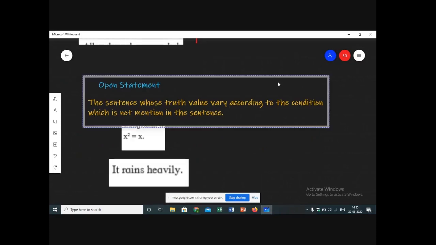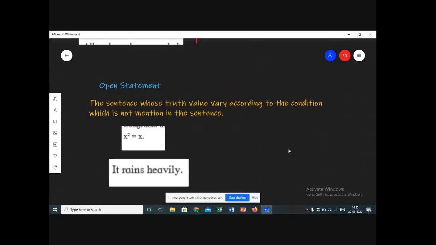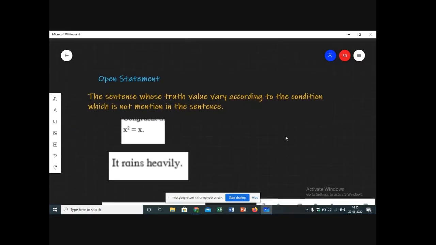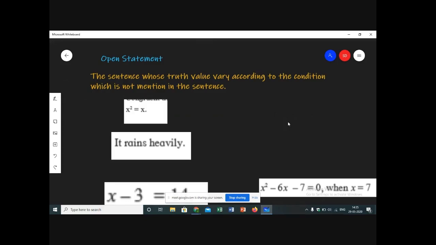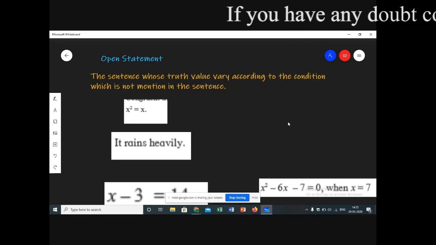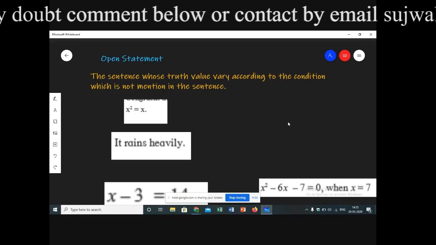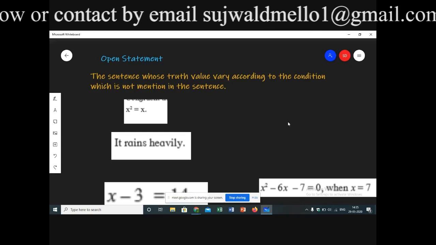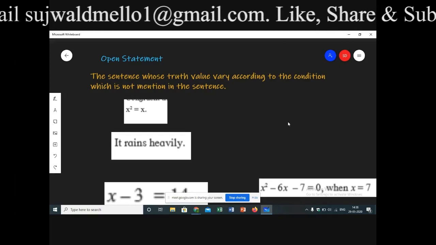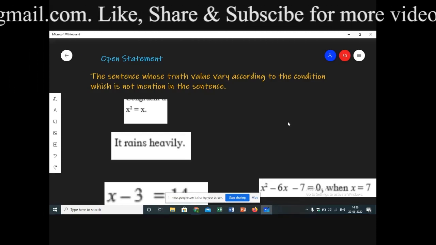Now, what is the open statement? Let me just read out the definition. A sentence whose truth value varies according to the condition which is not mentioned in the sentence. What does this mean? If a sentence is given, but its truth value may change according to the condition.